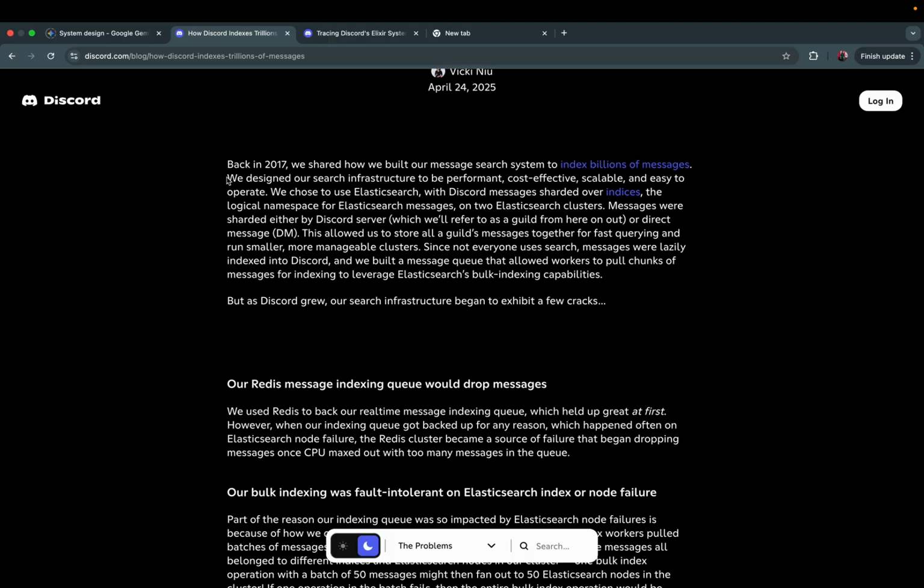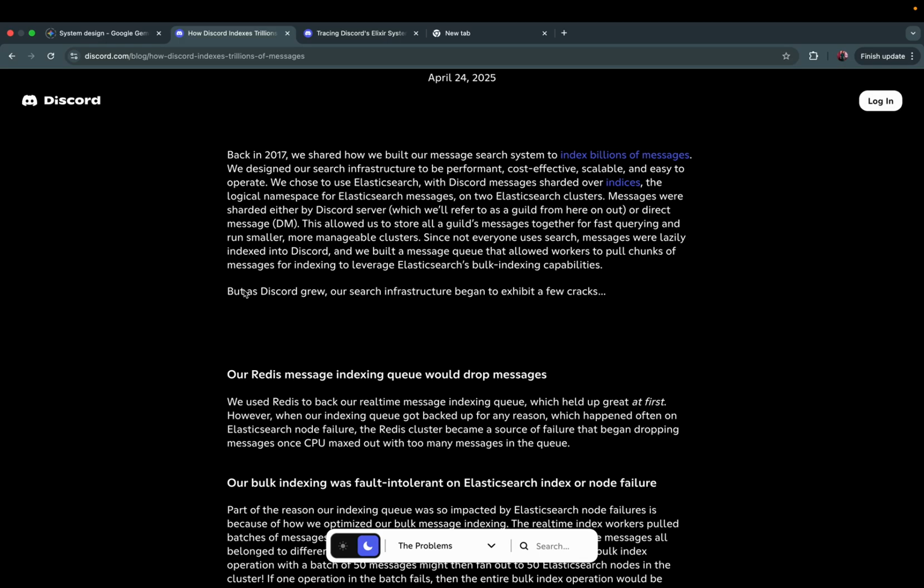We designed our search infrastructure to be performant, cost effective, scalable, and easy to operate. We chose to use Elasticsearch with Discord messages sharded over indices, the logical namespace for Elasticsearch messages, on two Elasticsearch clusters. Messages were sharded either by Discord server, which we'll refer to as guild from here on out, or direct messages, DM. This allowed us to store all a guild's messages together for fast querying and running small, more manageable